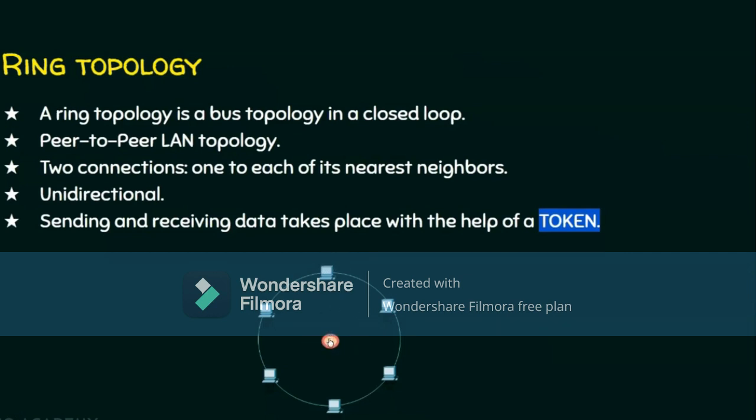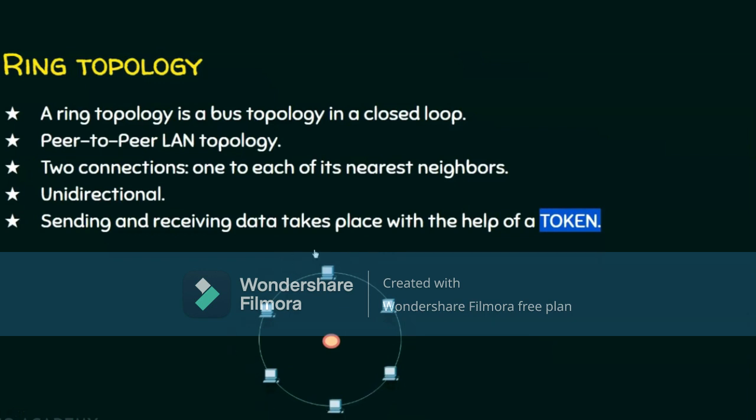Let this be a token. Whoever has this token, it means it's their turn to send data. For example, if this node has the token, it means it's the turn of this node to send the data. After some time, the token will be moved on to the next node. It means that it's this computer's turn to send the data. After some point of time, the token will be passed on and this token will be circulated throughout this network.